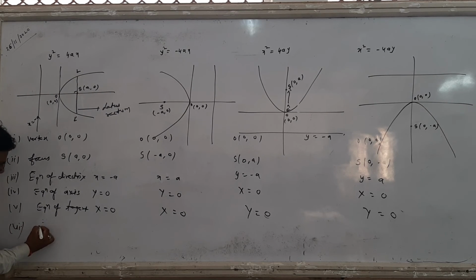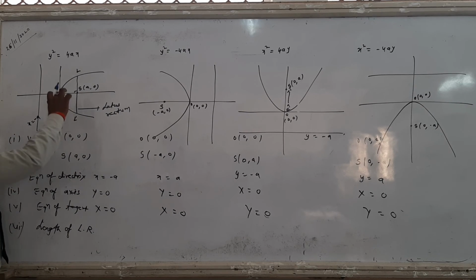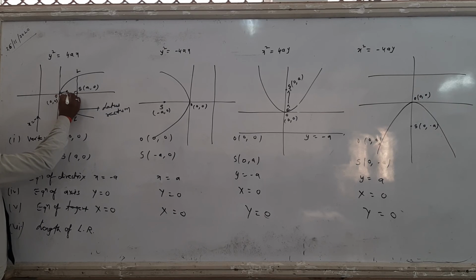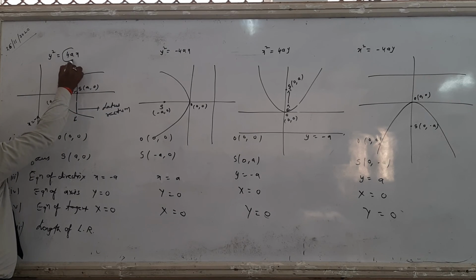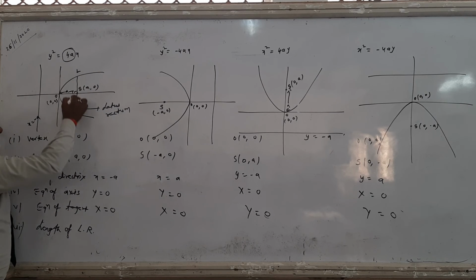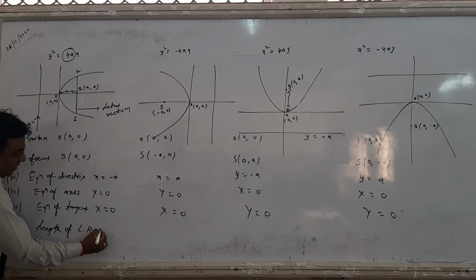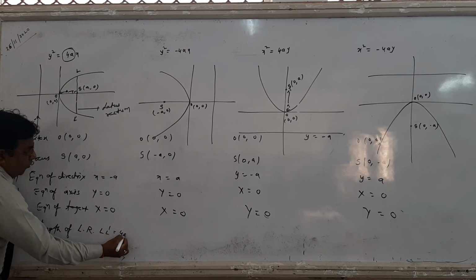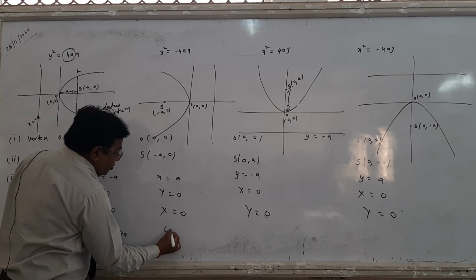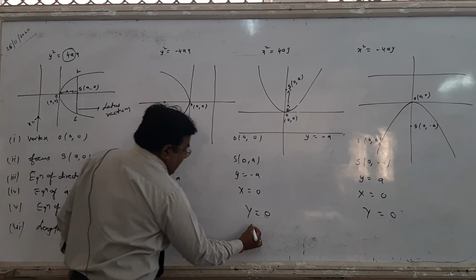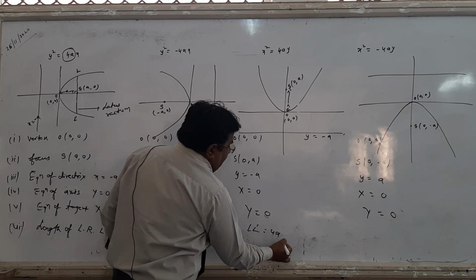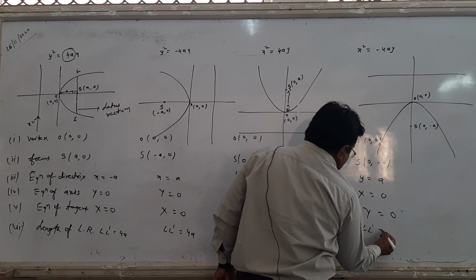So now the sixth thing, what is the length of the latus rectum? I am writing it in short as LR. Here x equals a, but the length depends on the coefficient of x. So the length of the latus rectum is 4a, and half of it is 2a. The length of the latus rectum, denoted by L dash, equals 4a. All parabolas are the same: the length of the latus rectum is 4a.